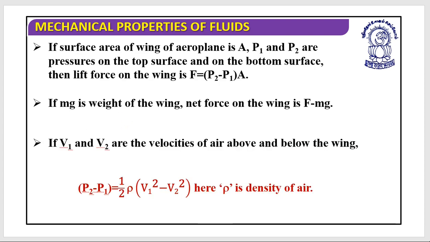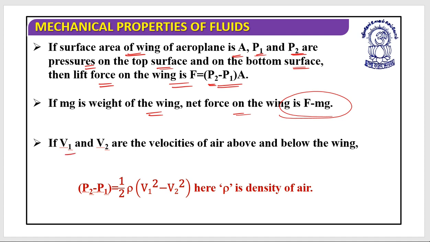So if the surface area of the wing of the aeroplane is A, and P1 and P2 are the pressures on the top surface and on the bottom surface, then the lift force on one wing could be calculated as F equals (P2 minus P1) times A. And if, let's say, mg is the weight of the wing, then the net force on the wing will be F minus mg.